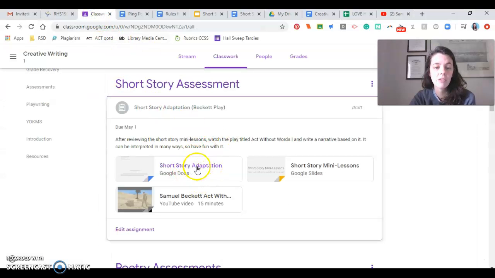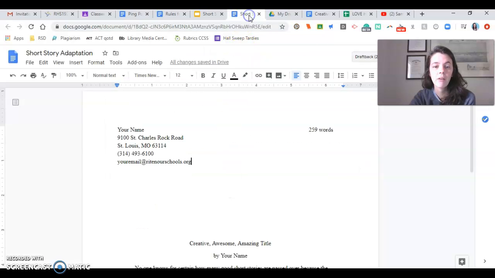This is where it's a short story adaptation. That's where you're actually going to type your story, and I already have it formatted for you in manuscript form for a short story. All you need to do is type your name here. You can leave the Ritner information, and then where it says your email, do your Ritner Schools email.